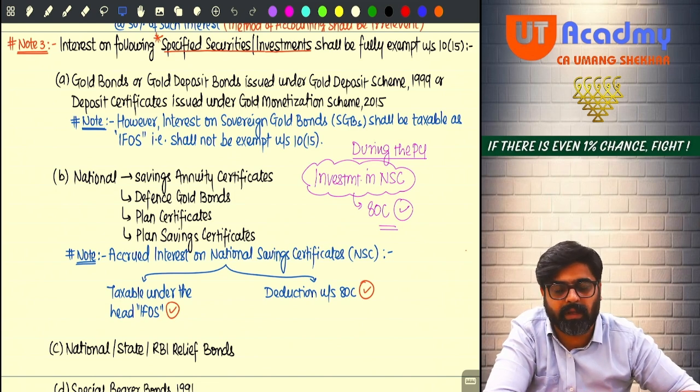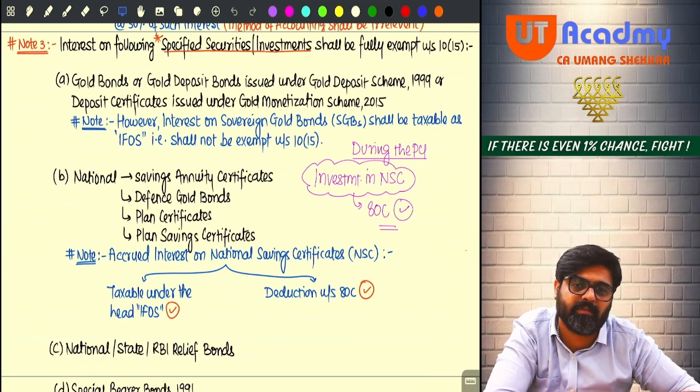So there are certain investment areas, certain specified securities where you can invest, and on that, if you are getting any interest, that interest will be fully exempt.